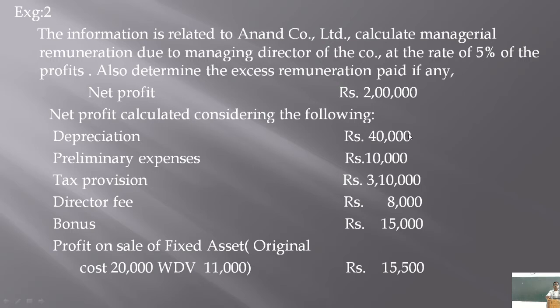Now, if you go through this example, some of the expenses are inadmissible, some of the expenses are not allowed. Those expenses which are already deducted while calculating this profit should be added back.